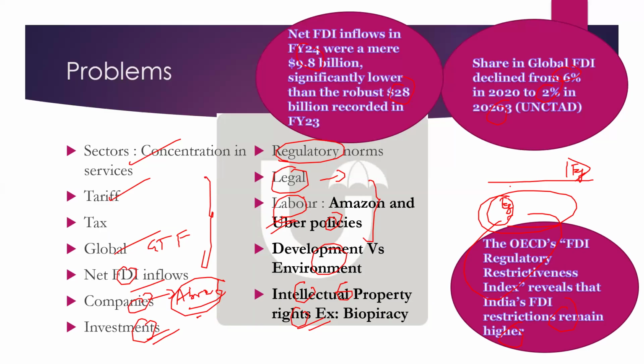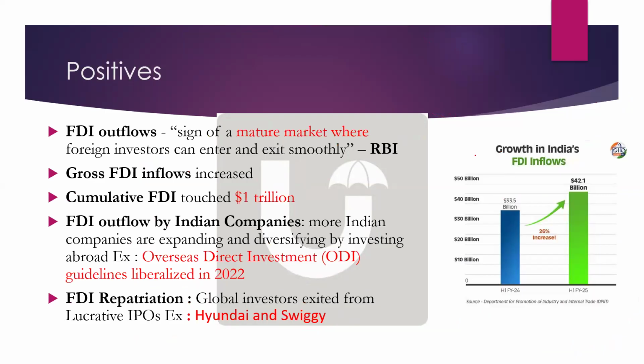So these points should come, like the example of the OECD FDI regulatory index, or the example that FDI inflows have reduced. You can draw a small bar graph also, from 28 billion to almost 9.8 billion. You can show it in a bar graph in the exam. This presentation should come when you write the test series. See, that is why I'm discussing all these things in the test series. We want you to mention all these aspects. Some diagram has to definitely be there, and a one-line introduction, and at least macroeconomic variable-wise points based on which you can write in the exam.